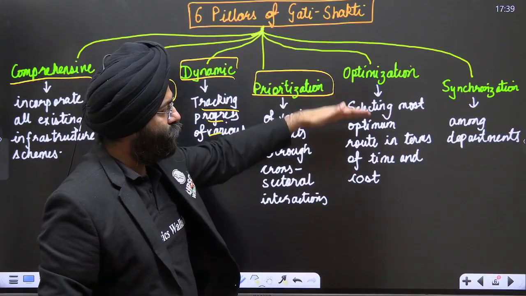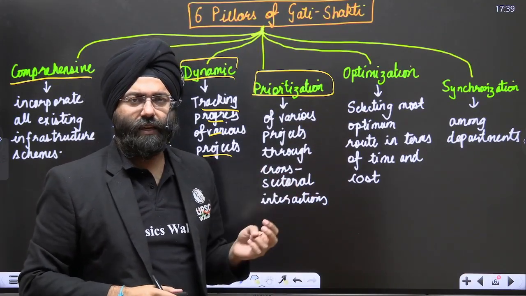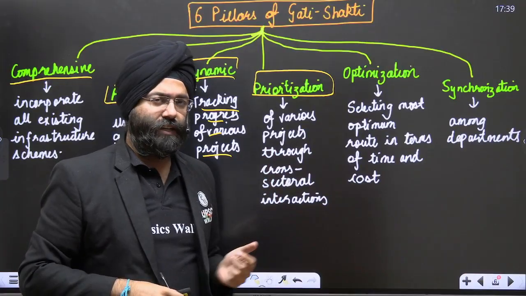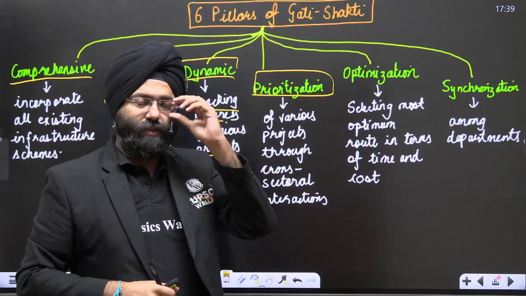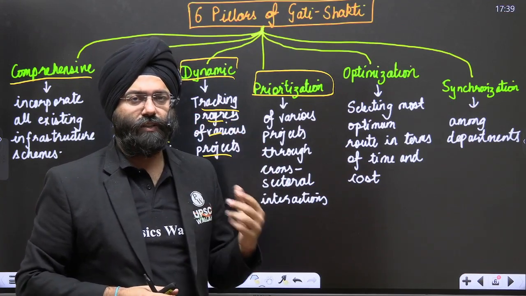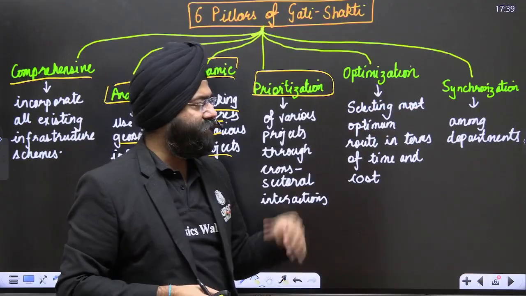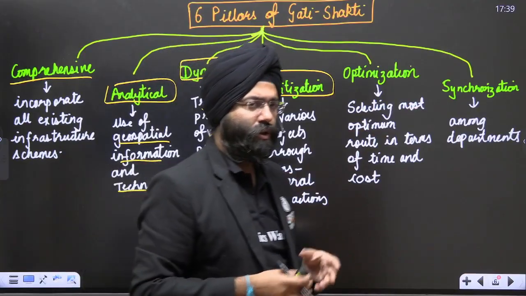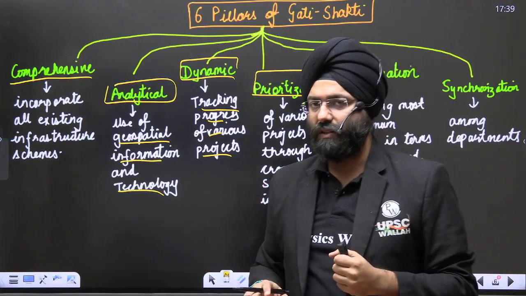Optimization, selecting the most optimum route. For example, if you have to connect two places, let us say A and B, geospatial data along with machine learning helps us to find the most cost-effective mechanism and what transport means can be used in order to connect those places. Next is synchronization among the various departments. So please remember, all these pillars are aimed at reducing the cost and improving efficiency.